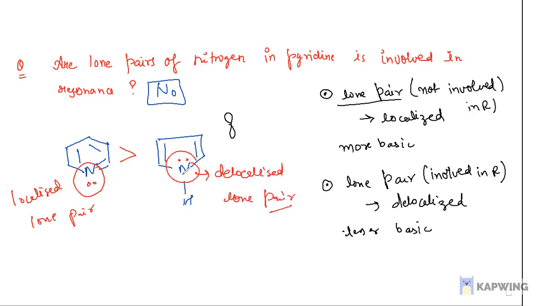So remember this: is the lone pair of nitrogen in pyridine involved in resonance? No, not at all.